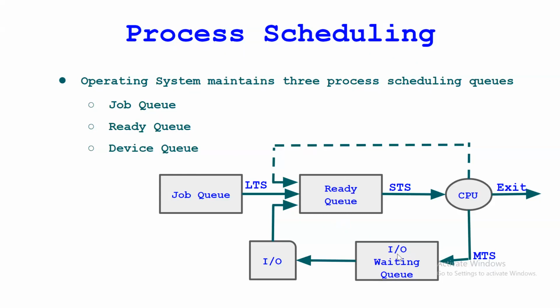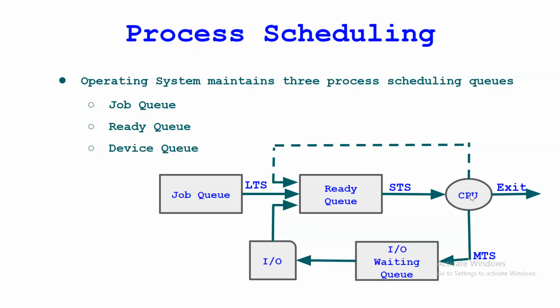And here is the waiting queue, or we can say the device queue. Suppose a process is executing in the processor, and in between that process wants to access an IO device. In that case, what does the processor do? The processor sends that process to the device queue, you can see here, right?